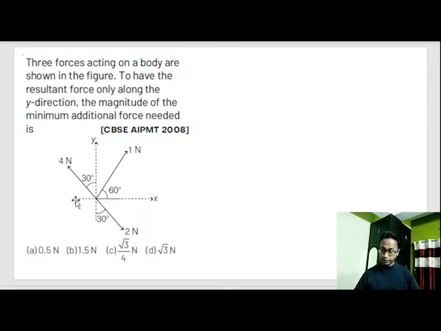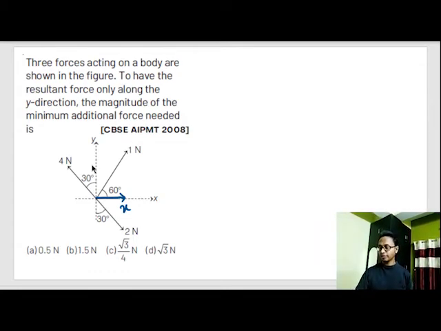So in order to solve this problem, we need to do vector addition using component method. That means the minimum amount of force that I must add so that no force exists in x direction is along x direction.